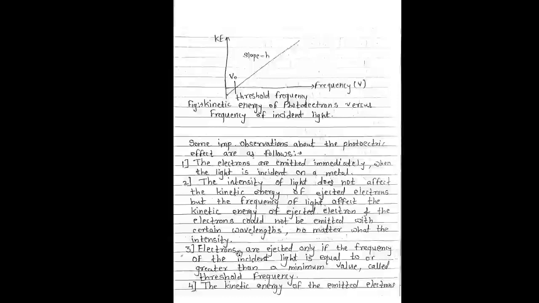Electrons are ejected only if the frequency of the incident light is equal to or greater than the minimum value called the threshold frequency. That means if the incident frequency matches or exceeds the threshold frequency, then electrons are ejected.